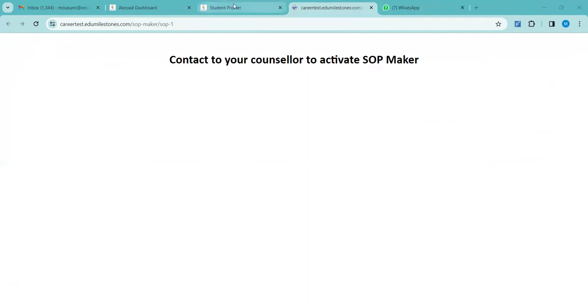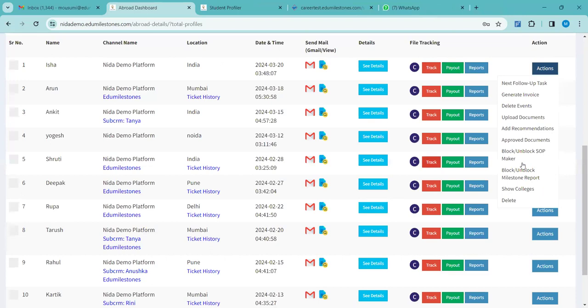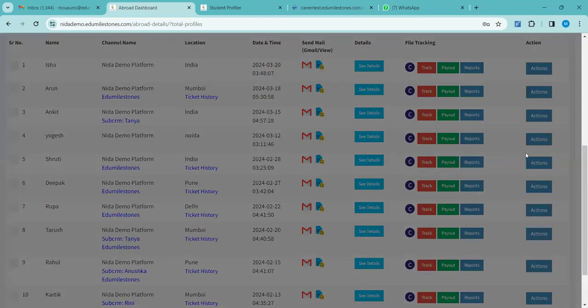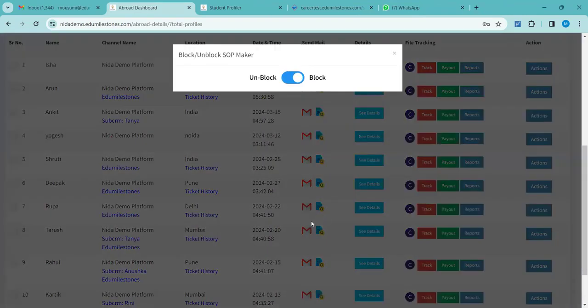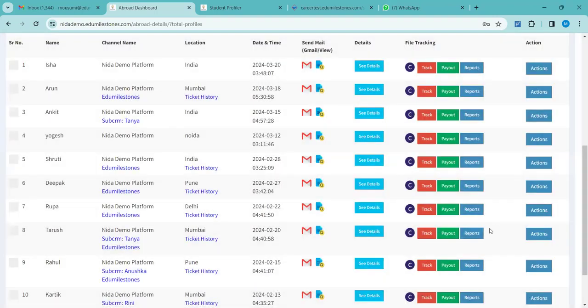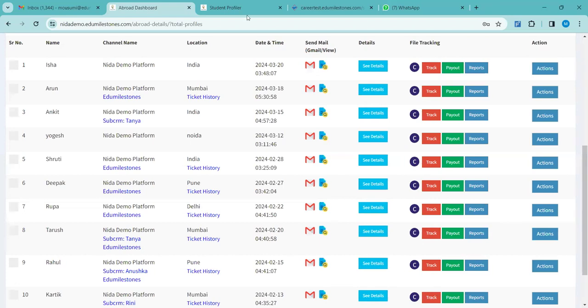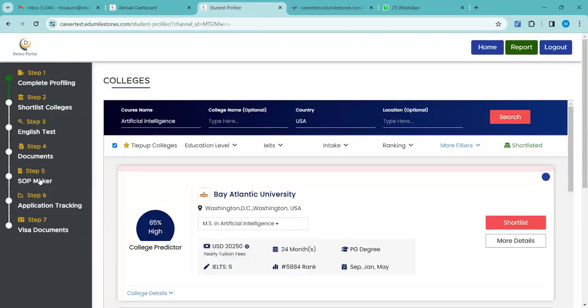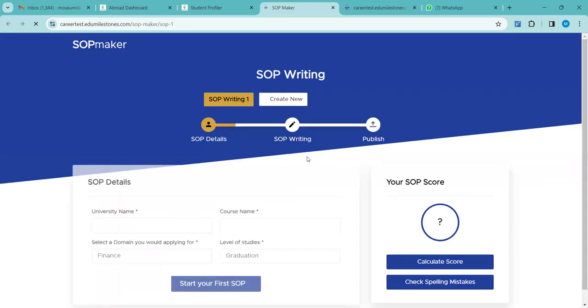So now, once you go to block, unblock SOP making tool, it is your CRM, not the student. From here, the SOP making tool has been blocked. So if any student needs to get access, you can unblock it from your CRM. Then if the student is using the link and wants to use the SOP making tool, it will be unblocked. Can you see this?